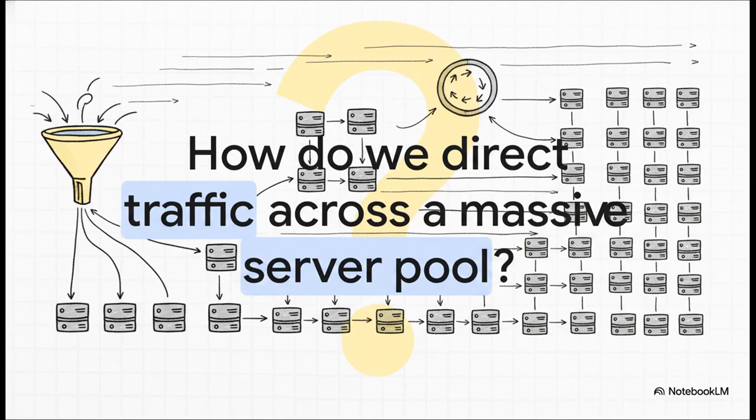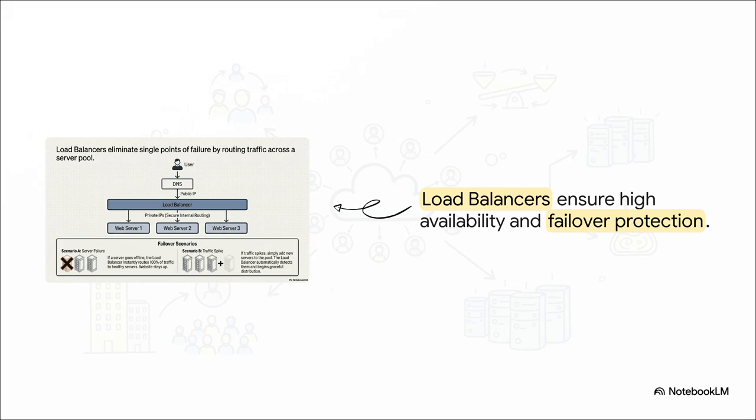But as you might guess, horizontal scaling introduces a brand new engineering headache. Now that we have dozens or maybe hundreds of web servers running, we desperately need a traffic controller. When a user tries to access the app, how do they actually know which specific server out of that massive pool they should be talking to?